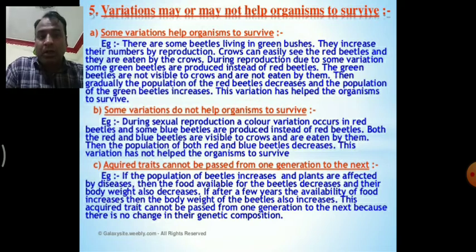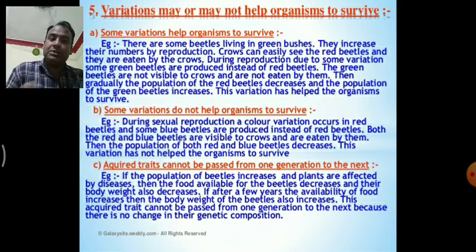Part B. Some variation does not help the organism to survive. Take an example. During sexual reproduction, a color variation occurs in red beetles and some blue beetles are produced instead of red beetles. Both the red and blue beetles are visible to the crows and are eaten by them. Then the population of both red and blue beetles decreases. This variation has not helped the organism to survive.